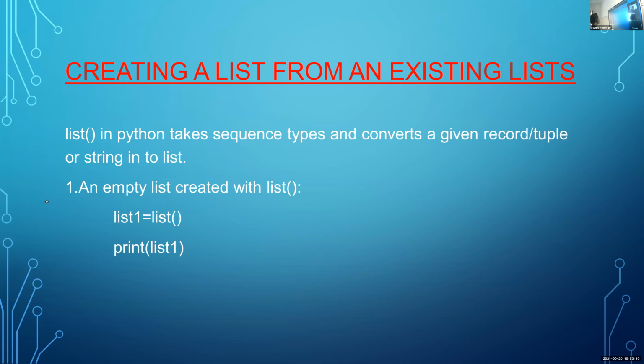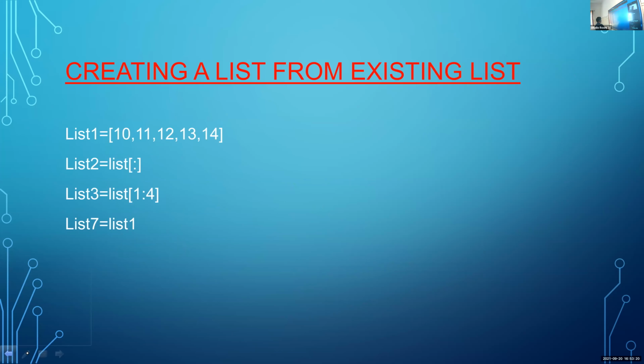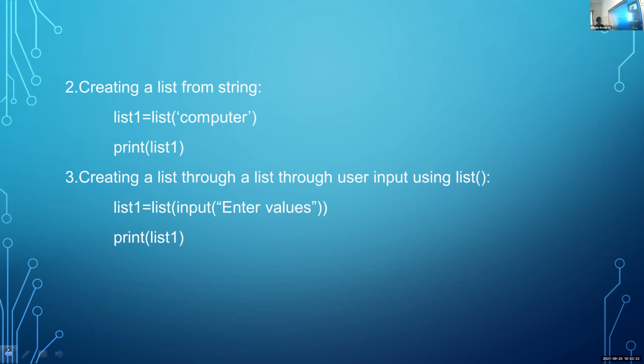Sanjana, positive indexing is starting from? 0, okay, 0 to n-1. Correct, Sanjana. That is 0 to n-1. Positive indexing is from 0 to n-1. What about negative indexing?